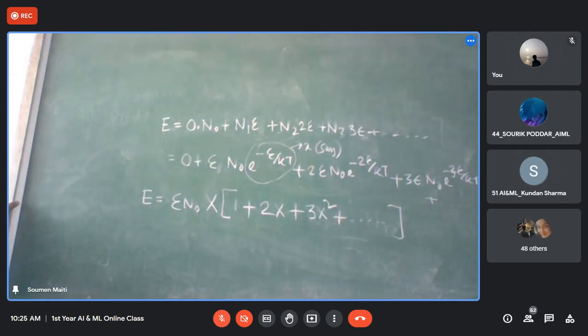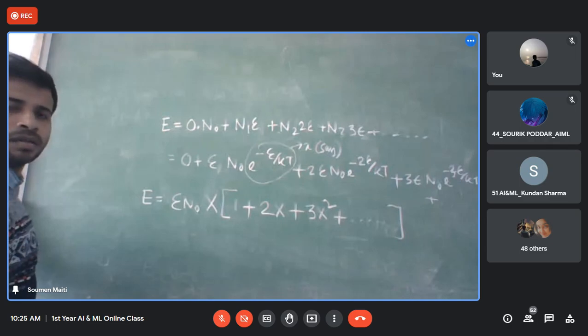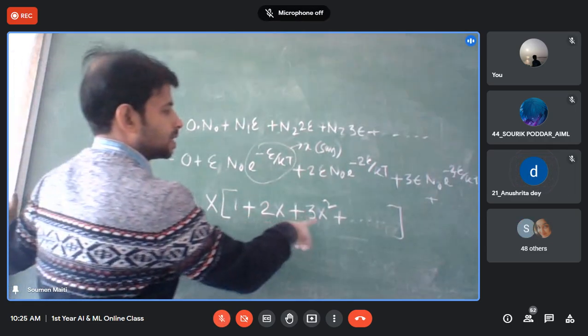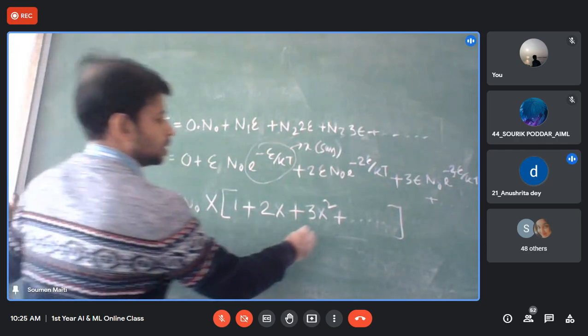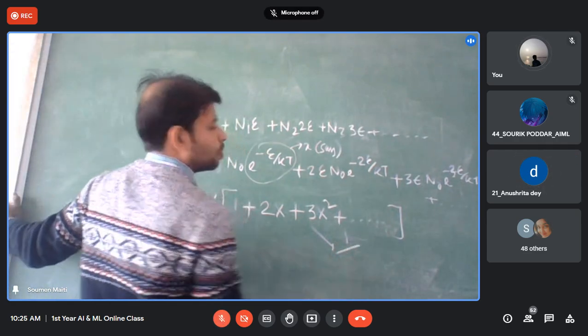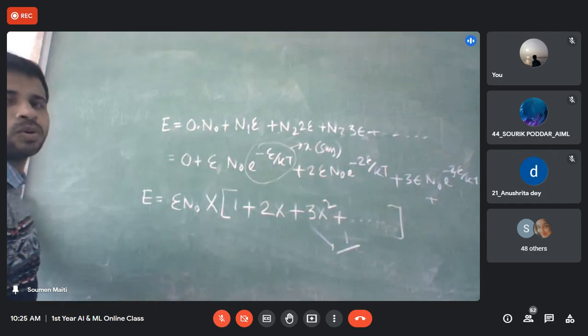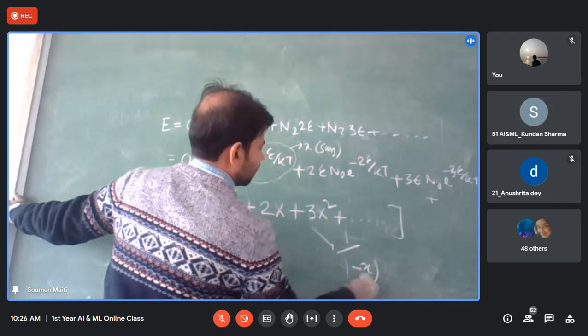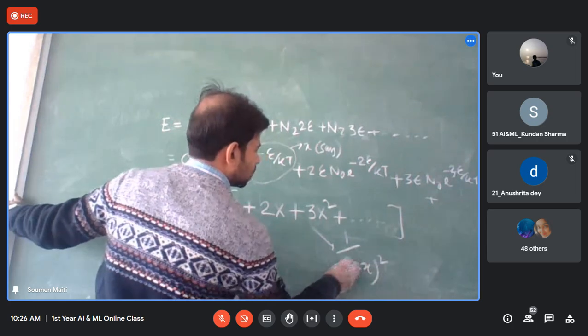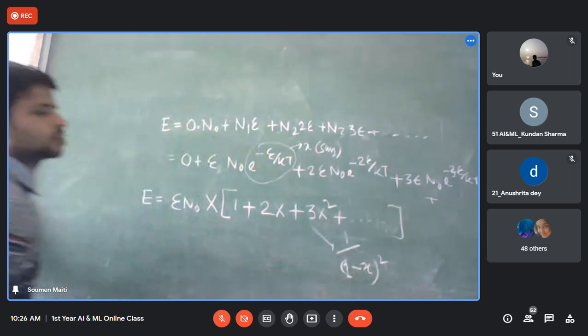ये भी एक सीरीज हो गया, AGP: 1 plus 2x plus 3x square, what is the value of this AGP? 1 minus x whole square, 1 minus x square whole square.